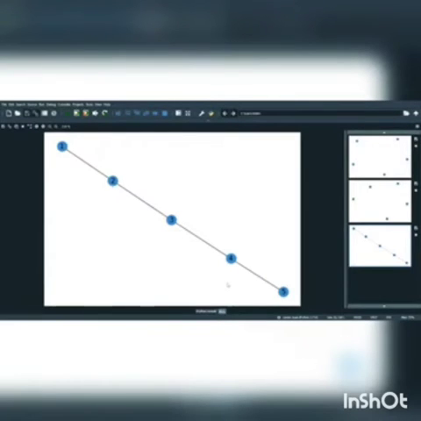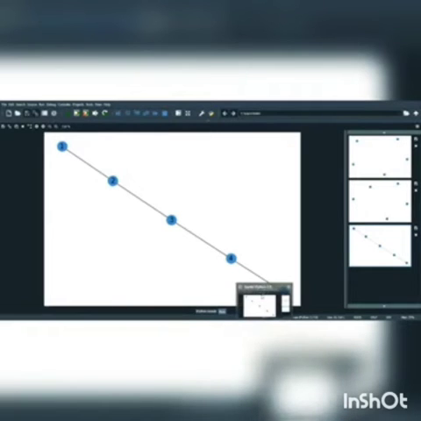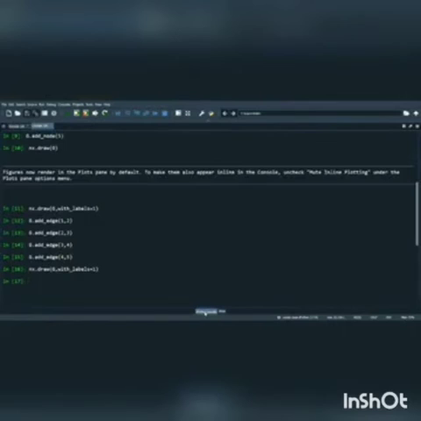Now I just draw it with the help of a command. Now you can see it. I just changed my edges too.